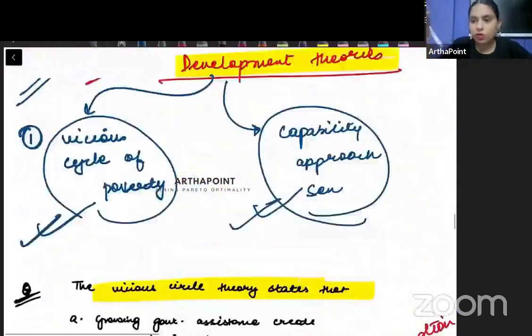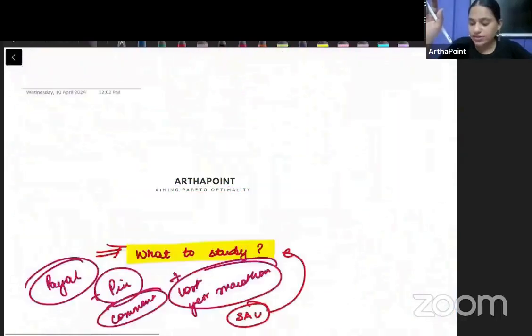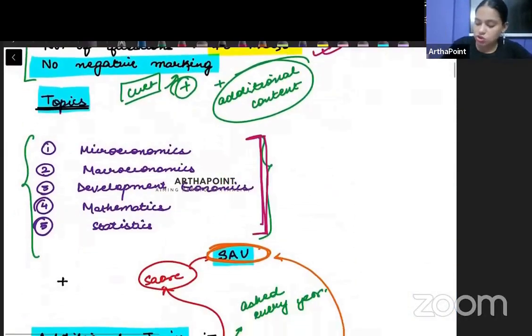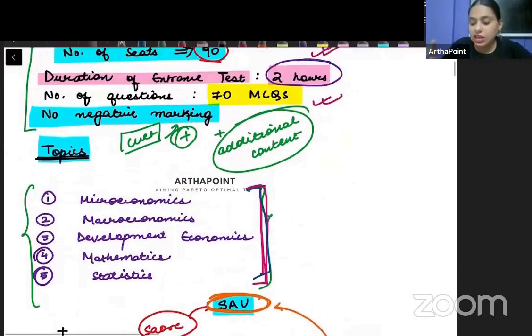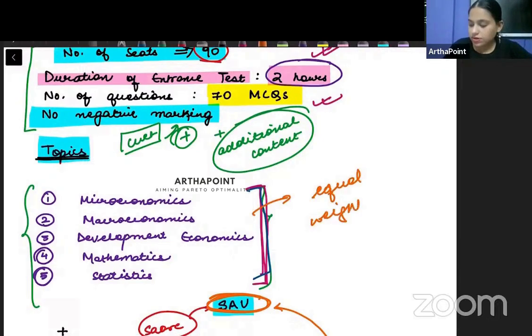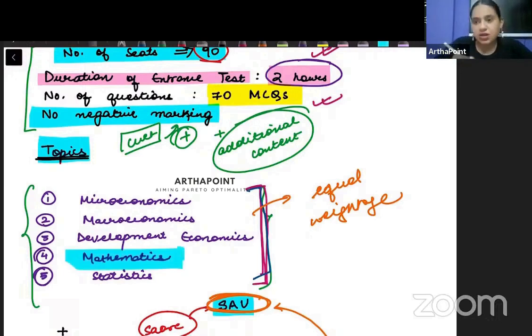So it is not that only one subject has been given focus. They have mentioned these topics, and each of these is going to have equal weightage, right? In fact, recently it has been seen that even questions from maths have been asked. I will be talking about which topics, but questions on maths have also been asked.